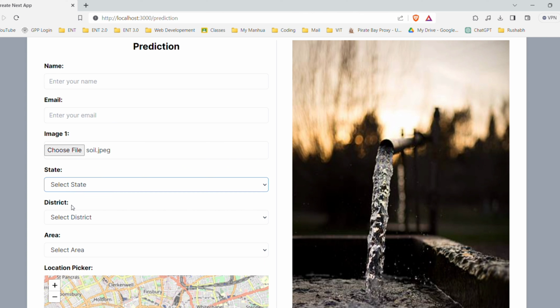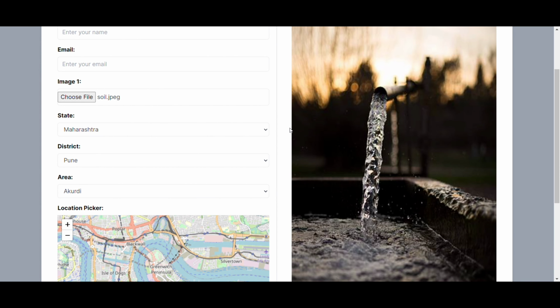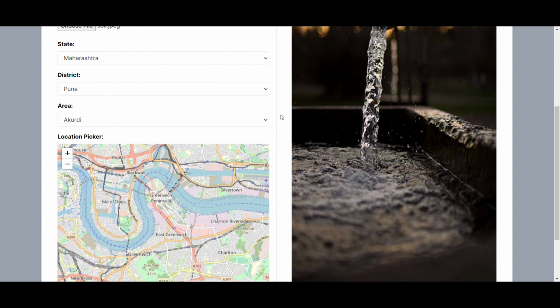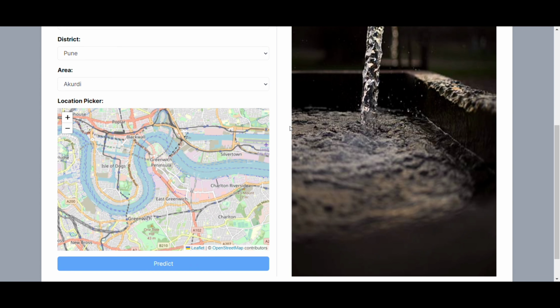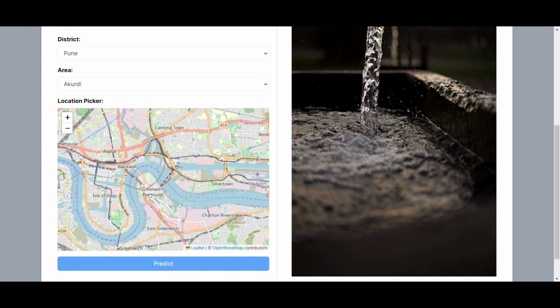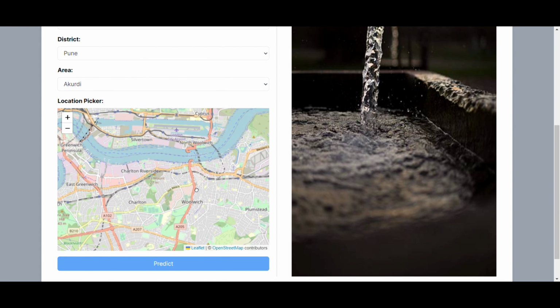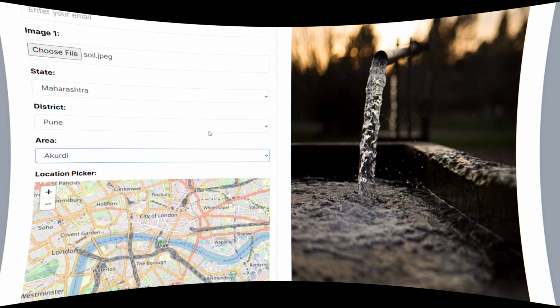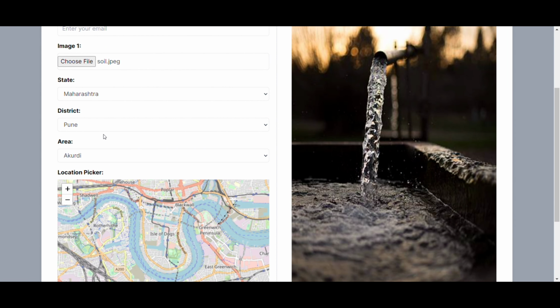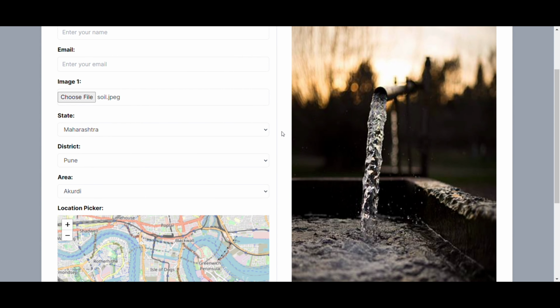For the aquifer, we get the location of the user on the prediction page. After the user fills in this location, there will be a prompt asking for permission to access the user's location. When the user accepts, the current location is displayed here, and if the location is not accurate, the user can change it using the pointer on the map. Based on this location, the aquifer predictor will tell what type of aquifer is located in that area, because India is very vast and various types of aquifer are located here, like alluvium, laterite, etc.